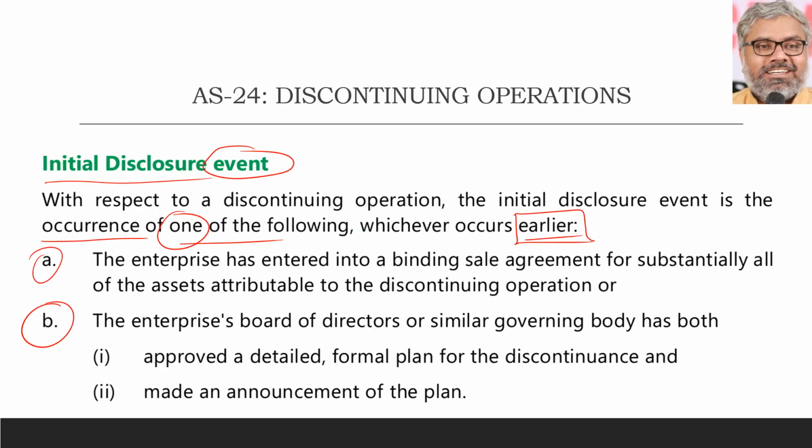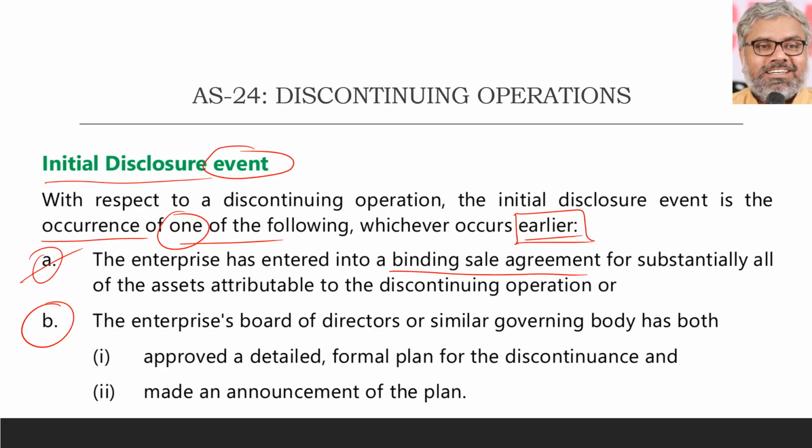What is that event? First condition is when the enterprise has entered into a binding sale agreement. That means agreements are really signed. A binding sale agreement, not when negotiations or talks are going on, people are meeting and talking. No, not then.